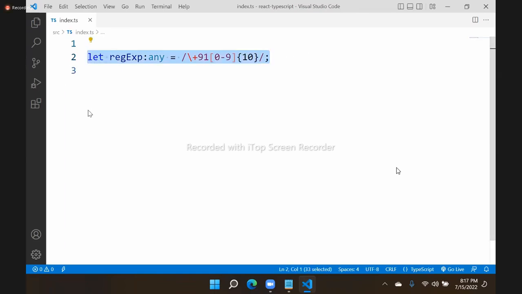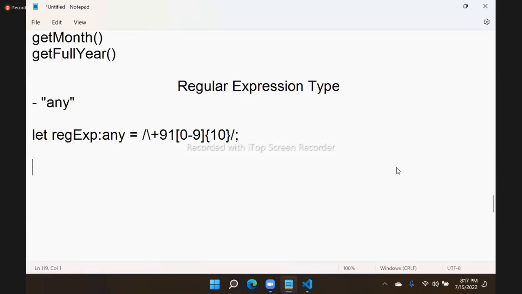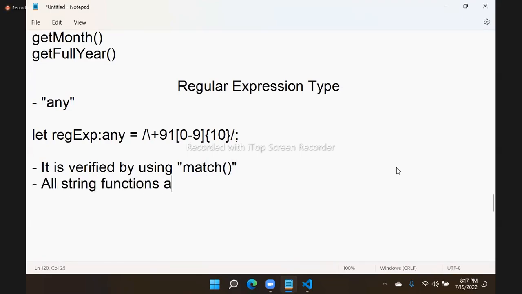So regular expressions are same. And you know that regular expression is verified by using which method? Match. Regular expressions are verified by using the match method. That means all string functions are same as in JavaScript.